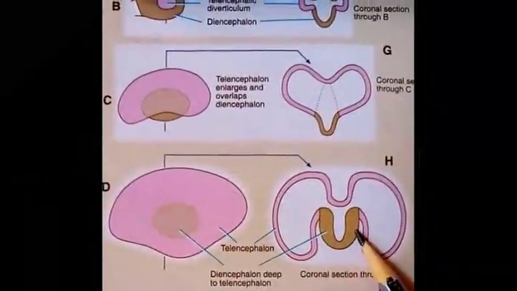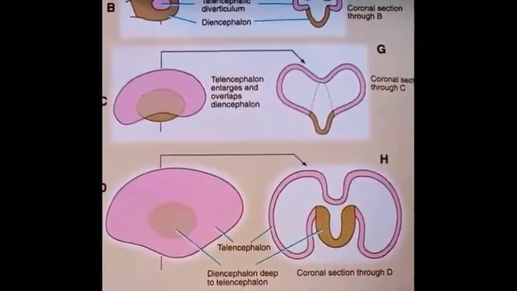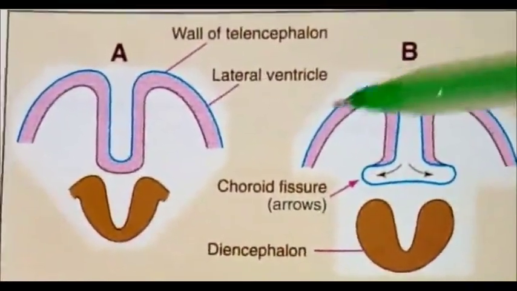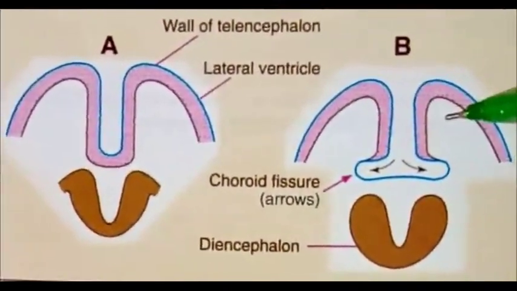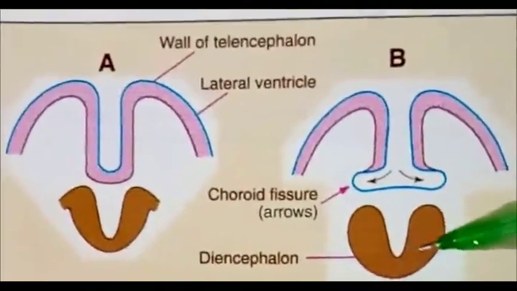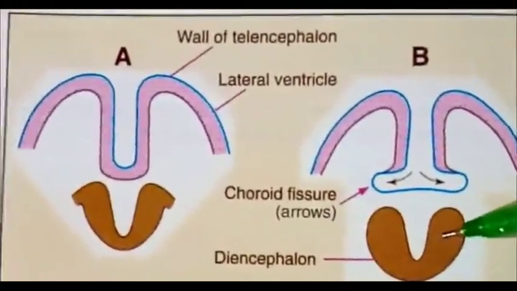The thalamus and hypothalamus are developed from the diencephalon. After establishment of the telencephalon, the lateral wall of the diencephalon gets thickened and soon divides into three regions.